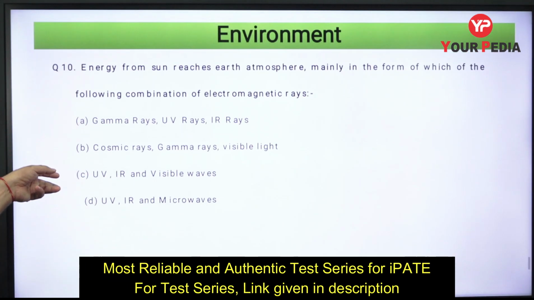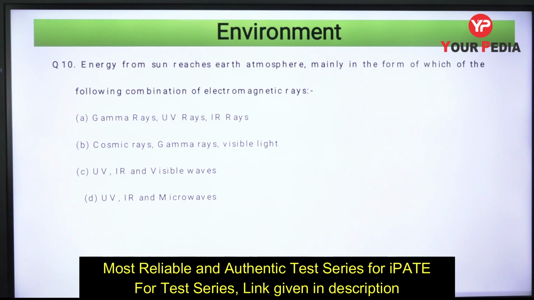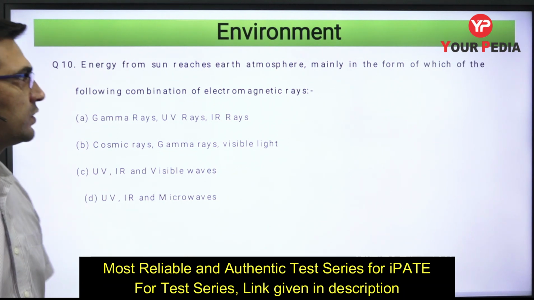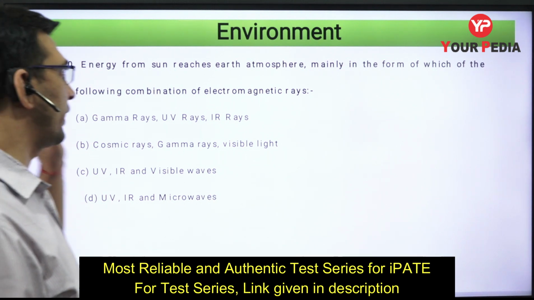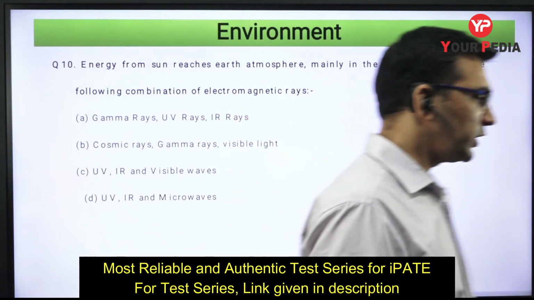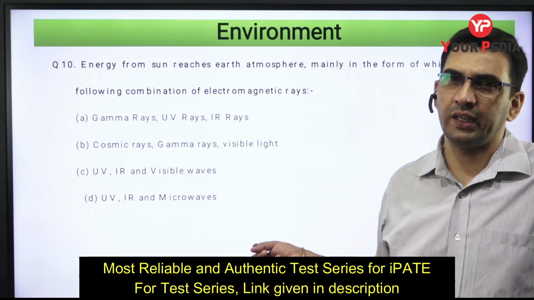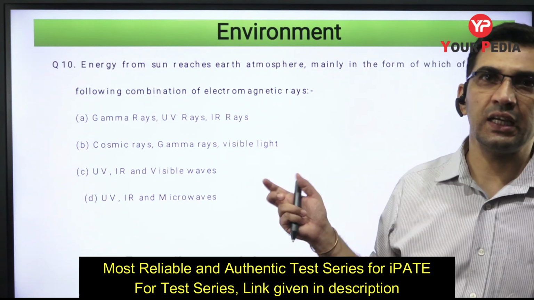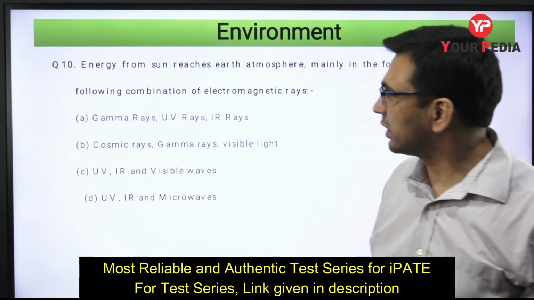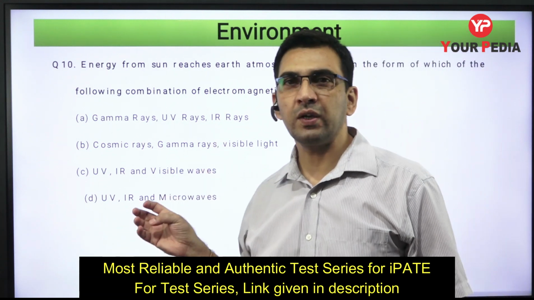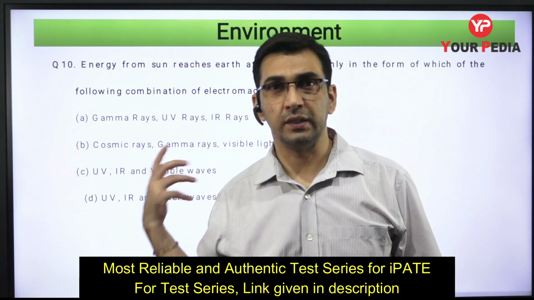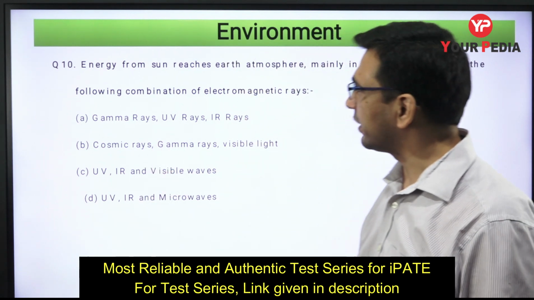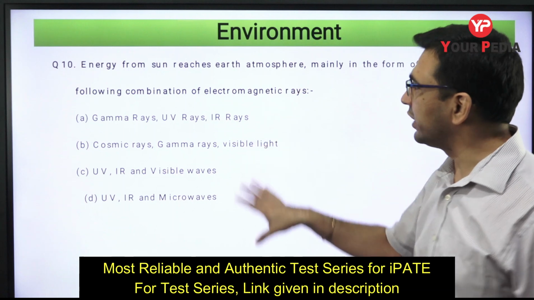Let's see the last question on this section. Energy from the sun reaches earth atmosphere mainly in the form of which of the following combination of electromagnetic rays or radiations? Now see, this question is a combination of environmental section and science also, right? General science also. Environmental mein kyun? Because this part normally greenhouse effect mein this part comes into picture, and then global warming, you know. So that is why we need to know this.